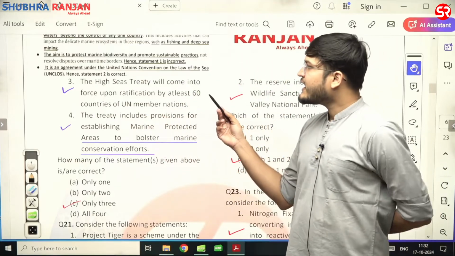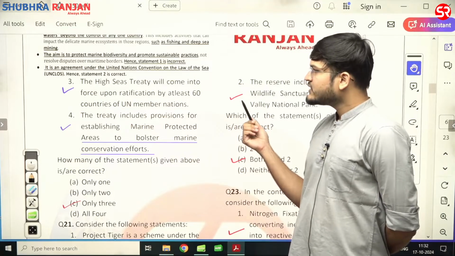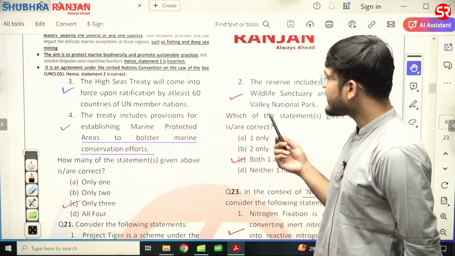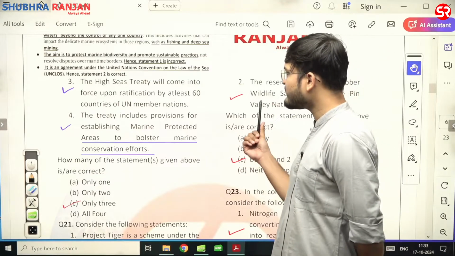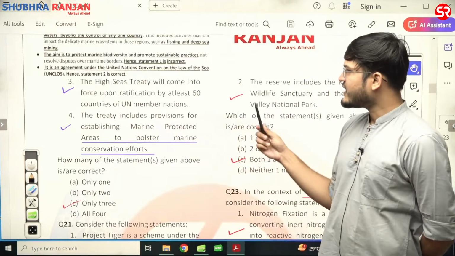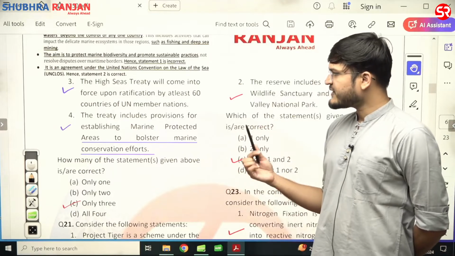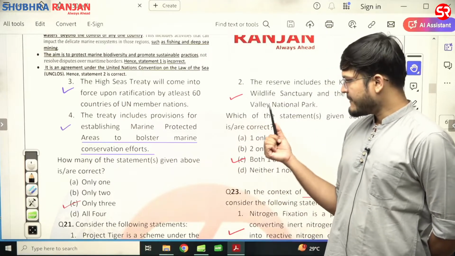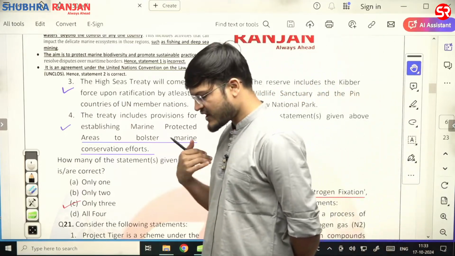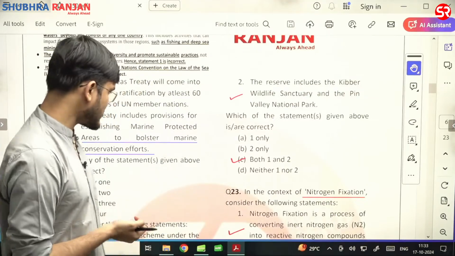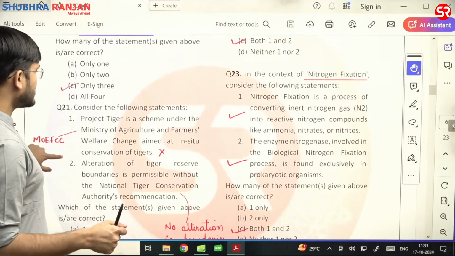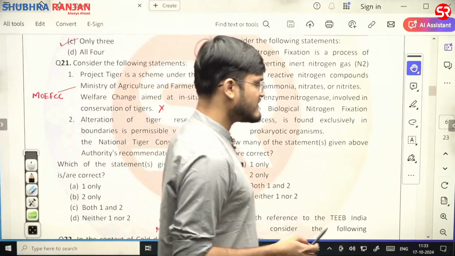And third is, it is an agreement under the UN clause. Second statement, now if you see, that is why it was correct. Now third statement, let us see. The High Seas Treaty will come into force upon ratification by at least 60 UN member nations. Third statement is correct, as we have already explained. And fourth statement, the treaty includes provisions for establishing marine protected areas to bolster marine conservation efforts. Fourth statement I have already explained when I was starting this discussion. So fourth statement is also correct. So three statements are correct. One statement is wrong. Correct answer would be C. C for cat is the right answer.